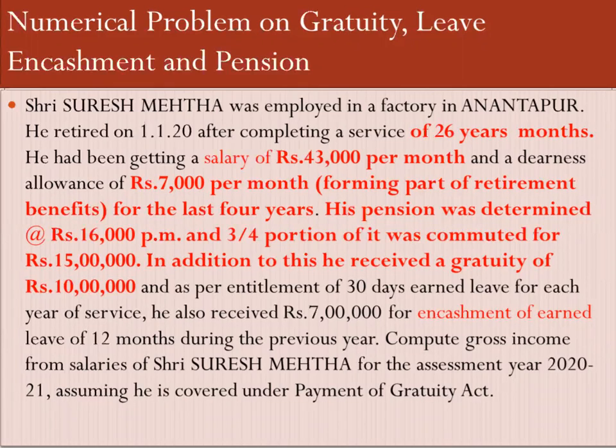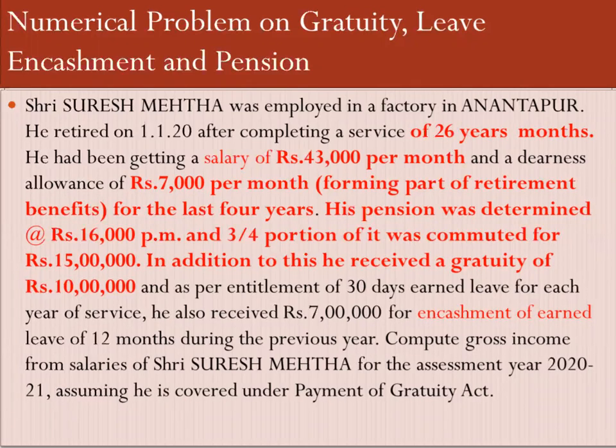During the year 2019-20, he has worked for 9 months, and after the completion of December, on 1st January, he has retired. So 9 months salary he will get and 3 months pension we will get. Please remember point number one. Number two, his basic salary is 43,000 per month and dearness allowance is 7,000 per month. And the whole of the dearness allowance goes into the calculation of the retirement benefits.